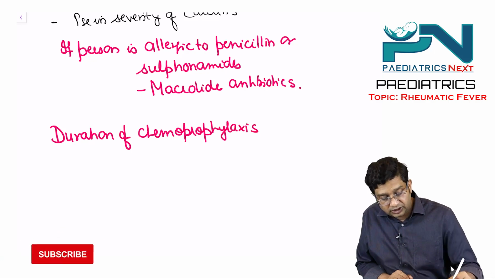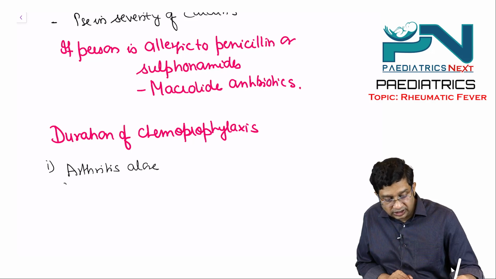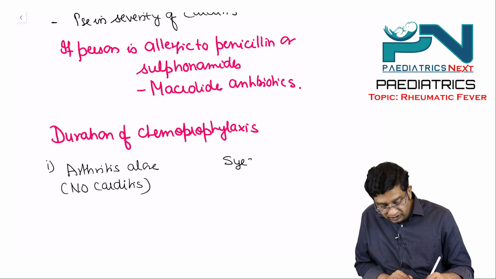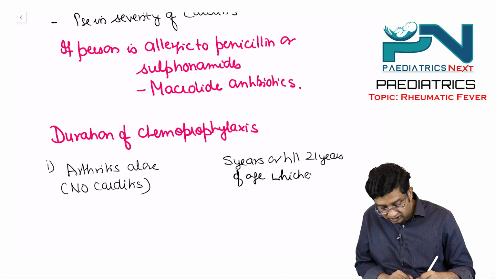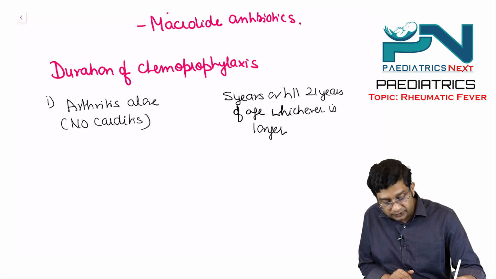chemoprophylaxis? Right? If there is arthritis alone, that means there is no carditis, the duration is 5 years or till 21 years of age, whichever is longer.